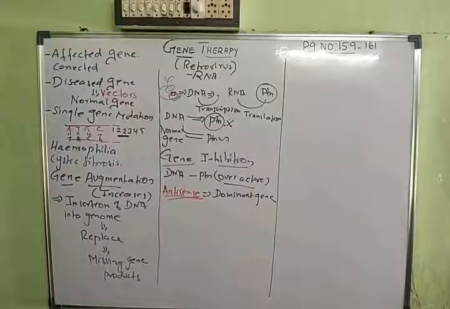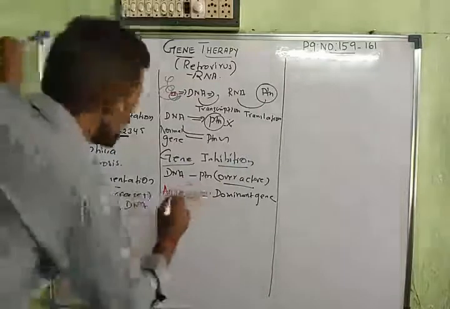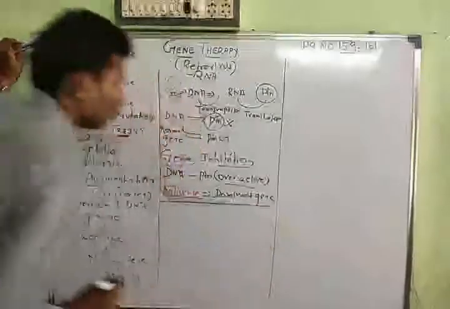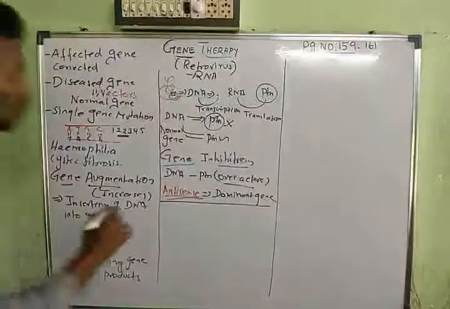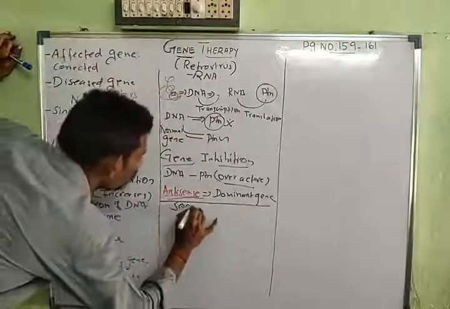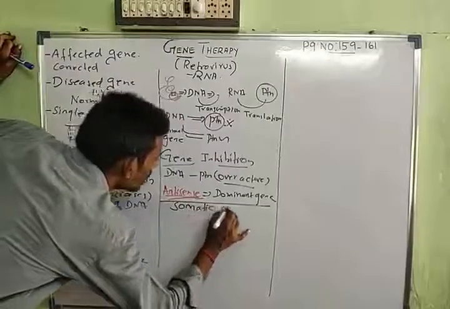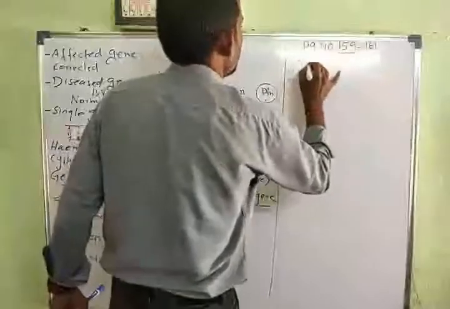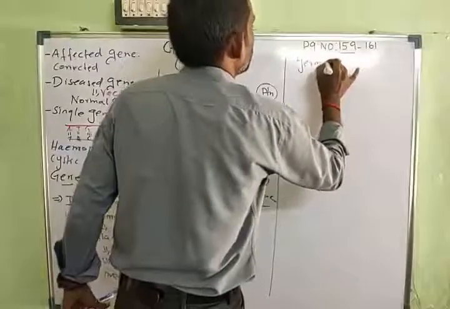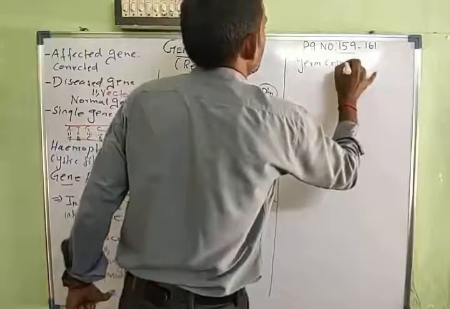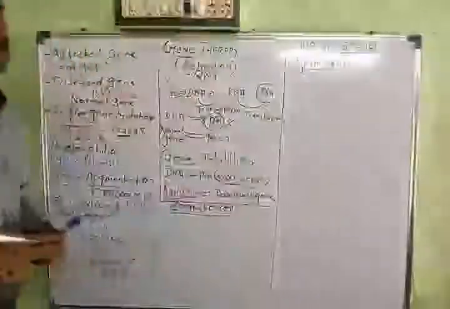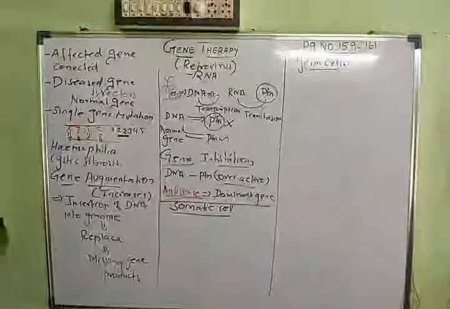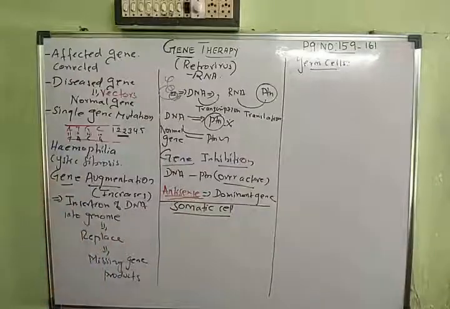Clear? Right. Next we'll talk about how gene therapy is done in two different cells. One is the somatic cells and the other is the germ cells, that is called the reproductive cells. So germ cells or germline cells, the reproductive cells. In these two kinds of cells the gene therapy is done.